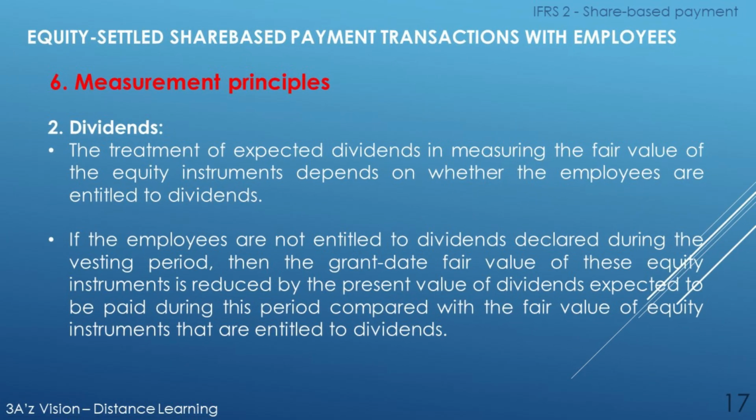Secondly, dividends. The treatment of expected dividends in measuring the fair value of the equity instruments depends on whether the employees are entitled to dividends. If the employees are not entitled to dividends declared during the vesting period, then the grant date fair value of these equity instruments is reduced by the present value of dividends expected to be paid during this period, compared with the fair value of equity instruments that are entitled to dividends.